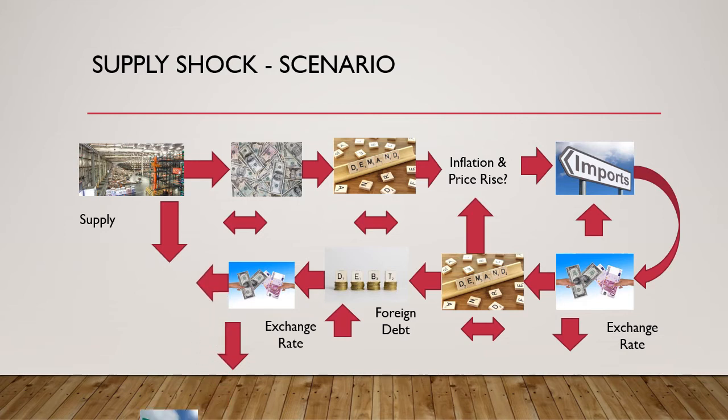And due to this, the exchange rate declines even further. A fall in exchange rate forces the interest rates to rise in the market. So, increasing inflation, increasing interest rates, a fall in exchange rate, all these contribute to further supply shock in the economy, because the domestic capital has become even more expensive.